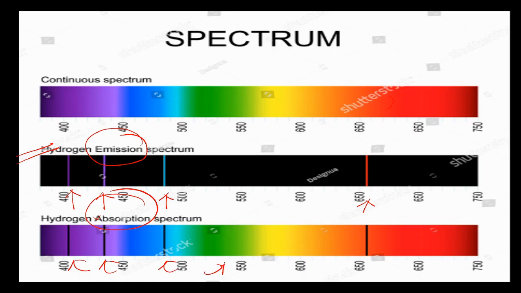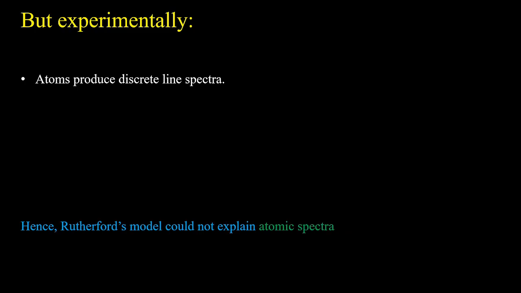So hydrogen is giving line spectra. That means atoms are giving line spectra. If atoms obeyed Rutherford's atomic model, then this type of continuous spectrum would have been observed. But continuous spectrum is not observed, right? Only line spectra are observed. So Rutherford's atomic model could not explain atomic spectra, which actually is line spectra.